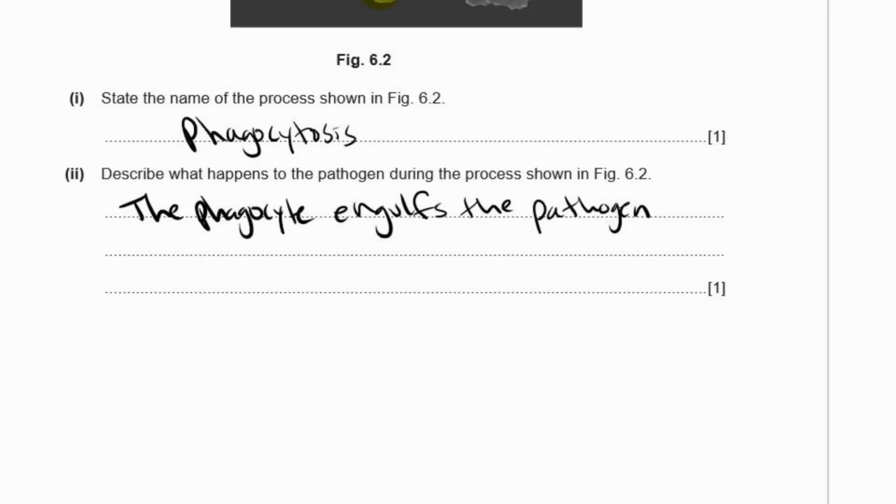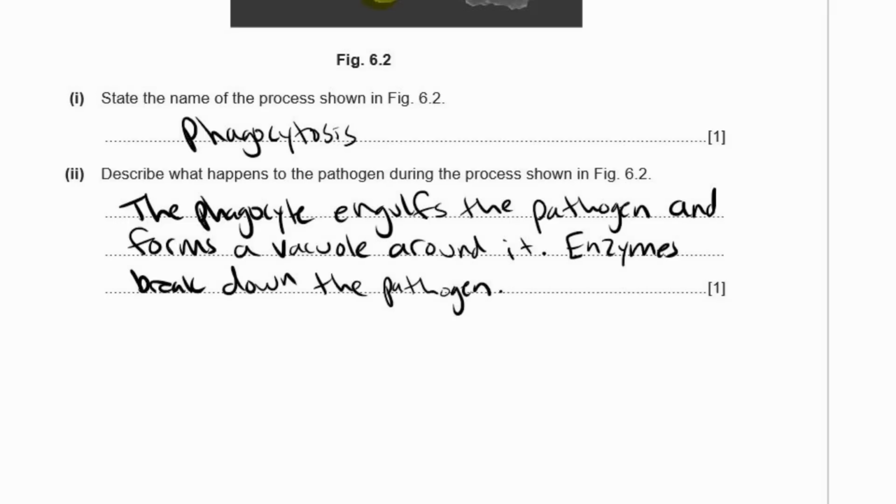It doesn't. So the phagocyte engulfs the pathogen and it creates a vacuole surrounding it called a phagosome. And in this vacuole, the phagocyte puts enzymes in that break down the pathogen. So the phagocyte engulfs the pathogen and forms a vacuole around it. Enzymes break down the pathogen.